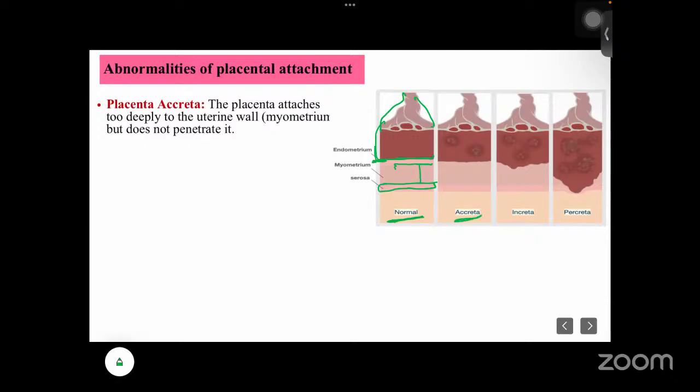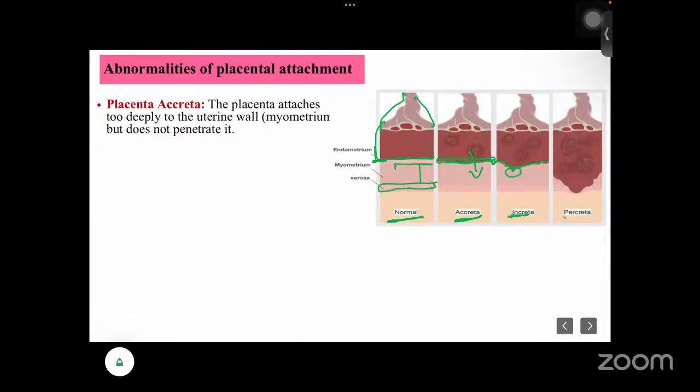But in case of accreta, what will happen? You can see the placenta attaches too deeply to the uterine wall, but it is not penetrating the myometrium. You can see the color changes. In pink color, almost completely the endometrium they have covered, but it is not going inside the myometrium. Whereas in increta, what is happening? They have already penetrated the myometrium layer also. That muscle layer also penetrated and inside.